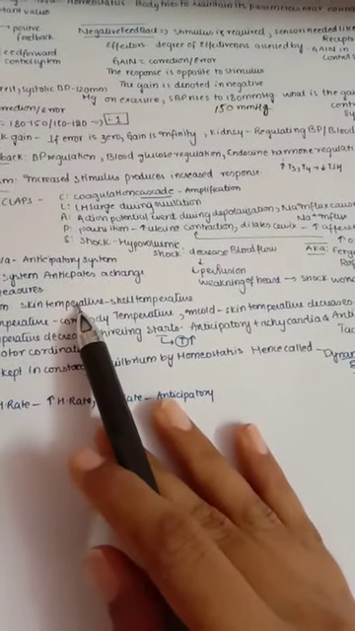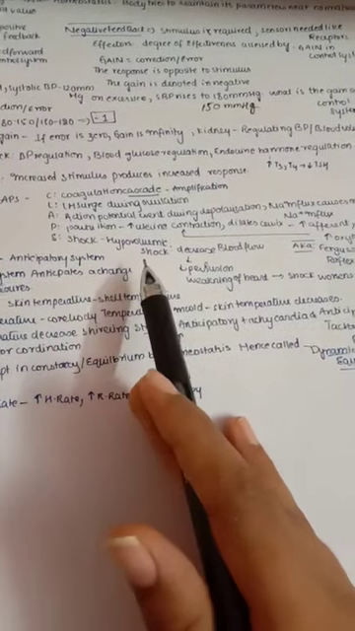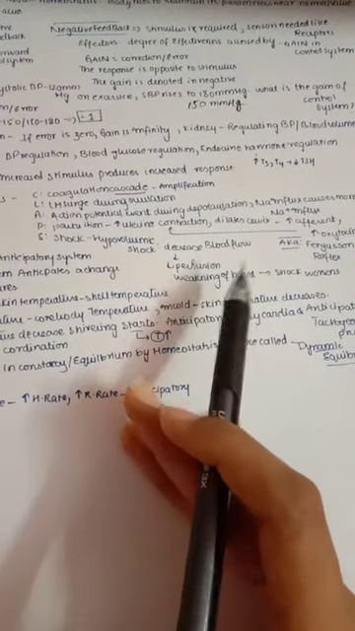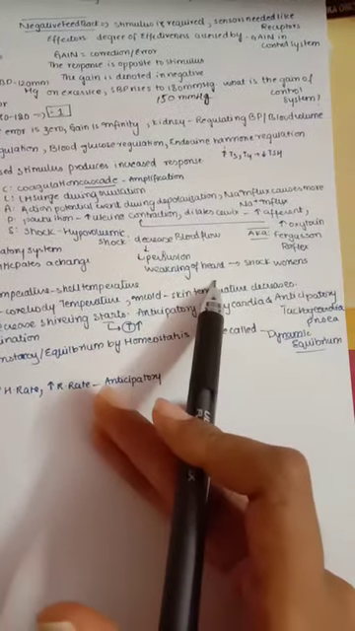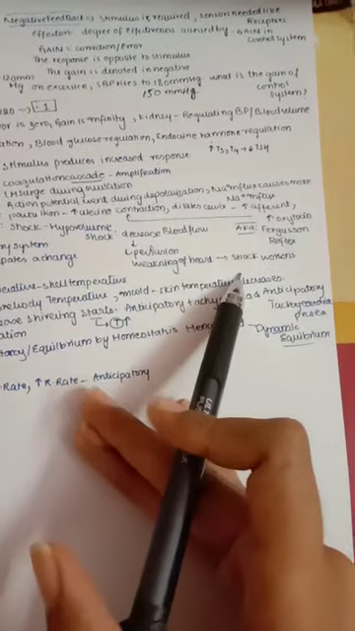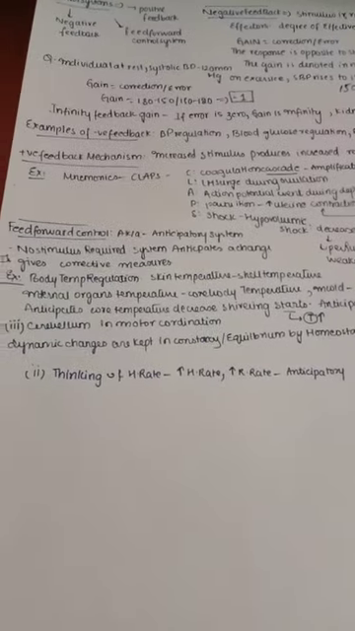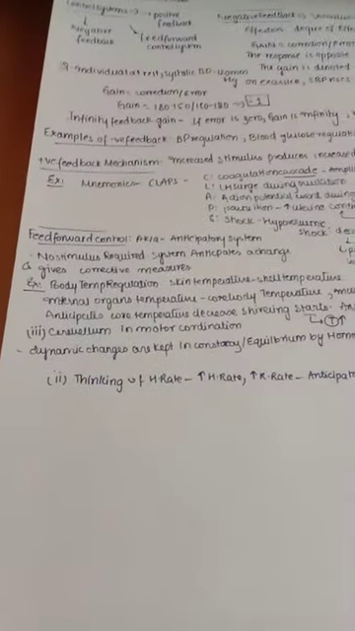And S is shock. Shock is a hypovolemic shock, which decreases the blood flow, which in turn decreases the perfusion and leads to weakening of the heart, and here the shock worsens later. So this is also a positive feedback example. So CLAPS is a mnemonic for the positive feedback mechanism.